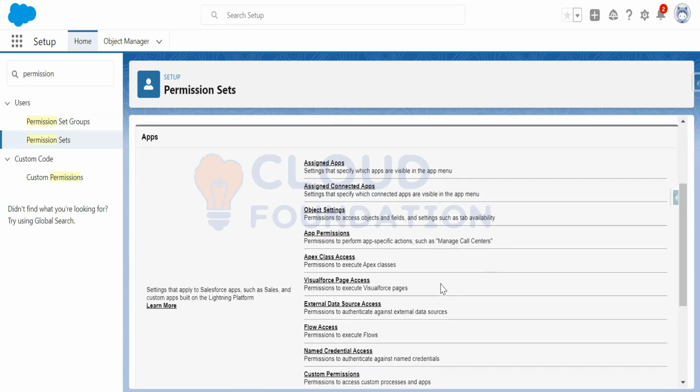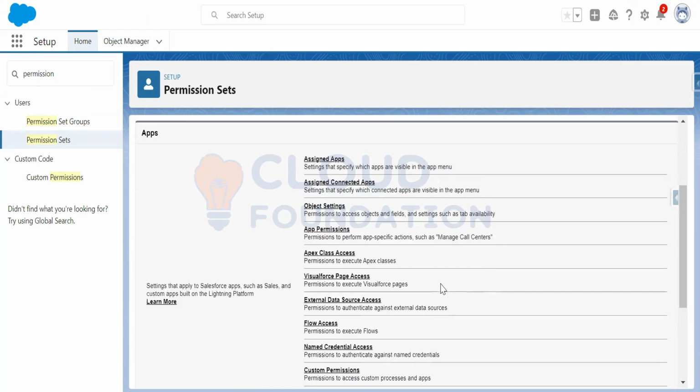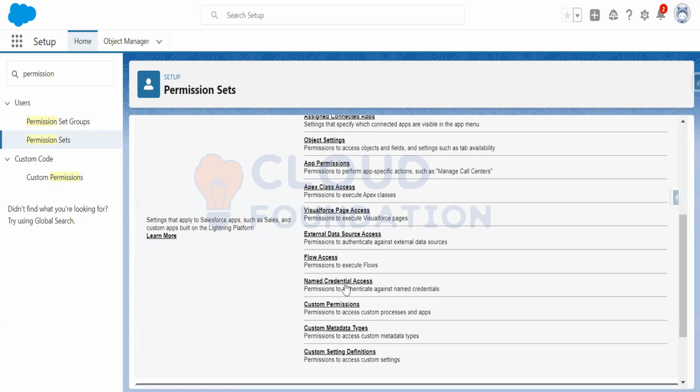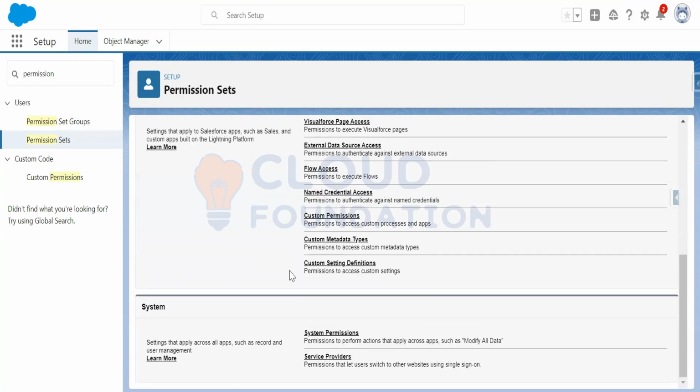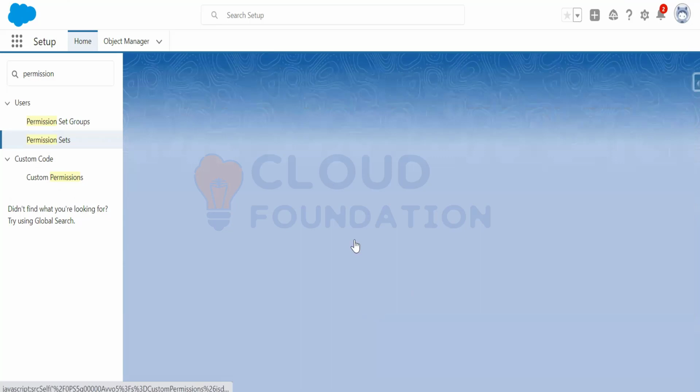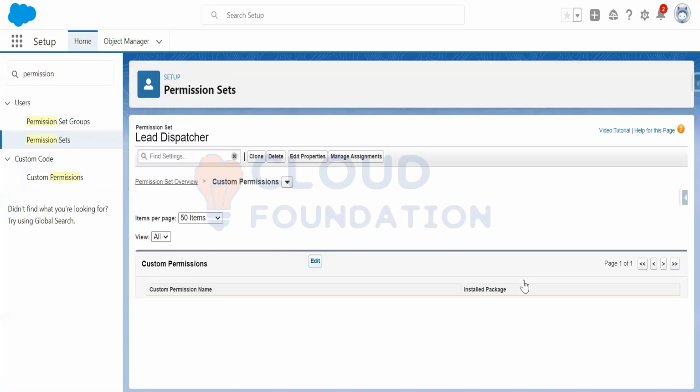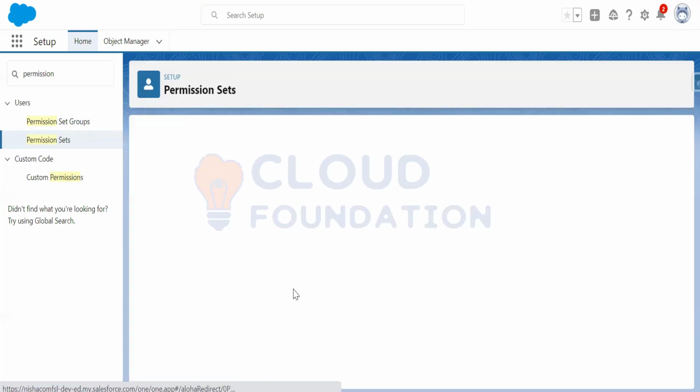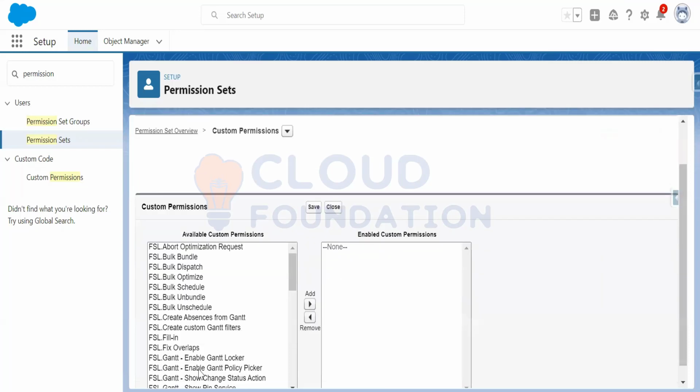Now go to the custom permissions. In the custom permissions, I'll click on edit. I have already created my custom permission, Toggle Service Jeopardy. This one.